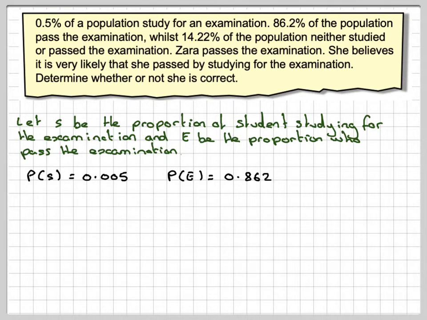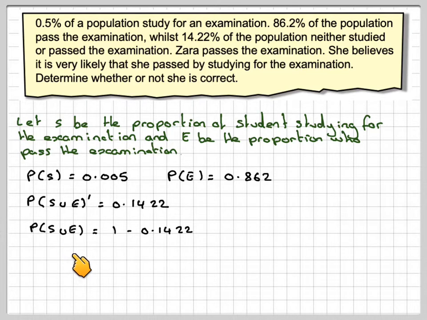Now, what we need to find is the probability of those who study for the examination or pass the examination. But we know the probability of those who neither study for the examination nor pass the examination is equal to 0.1422. So to find the probability of those who study for the examination or pass is going to be 1 minus 0.1422, which is 0.8578.